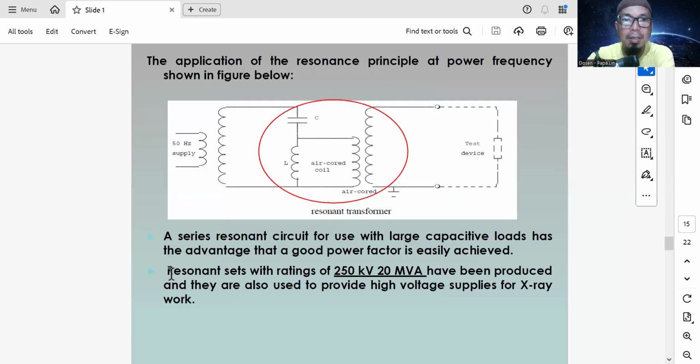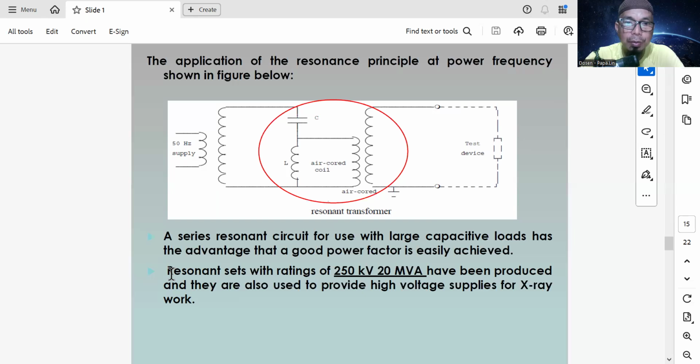The application of the resonance principle at the power frequency is shown in the figure below. This is the resonance method to generate alternating current. This is the diagram. A series resonance circuit for use with large capacitive loads has the advantage that a good power factor is easily achieved.